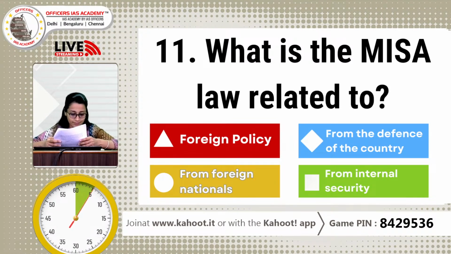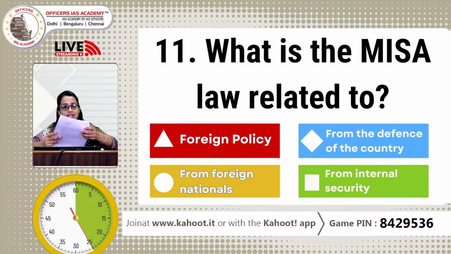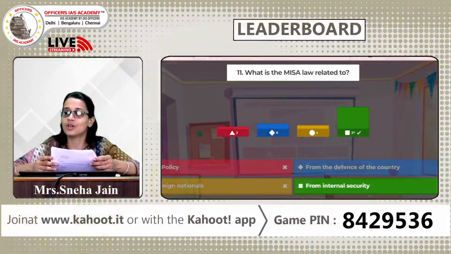What is the term MISA law related to? A, foreign policy. B, defense. C, foreign nationals. D, internal security. So you have another 15 seconds left to give your answer. MISA law. So we are not pronouncing it because once we do that, your answer becomes very easy. So on the strike of 3, 2 and 1 and 0, your answer gets over.